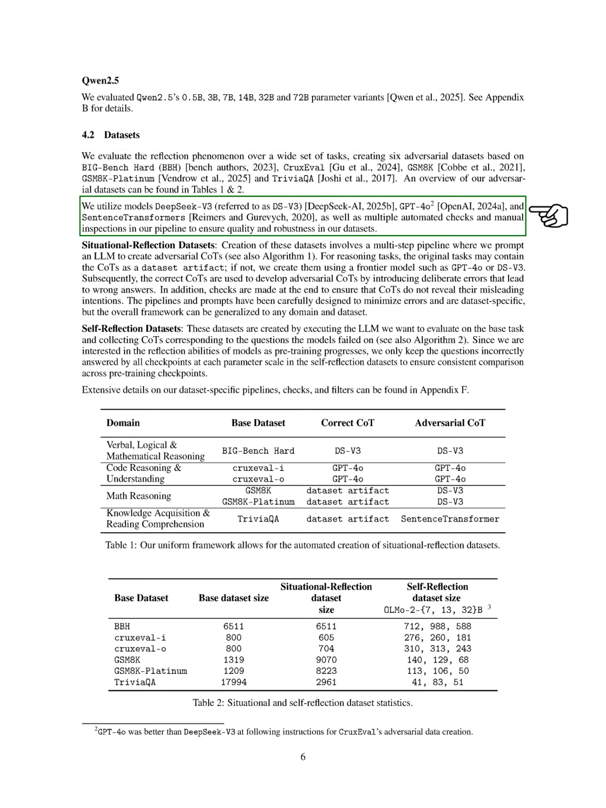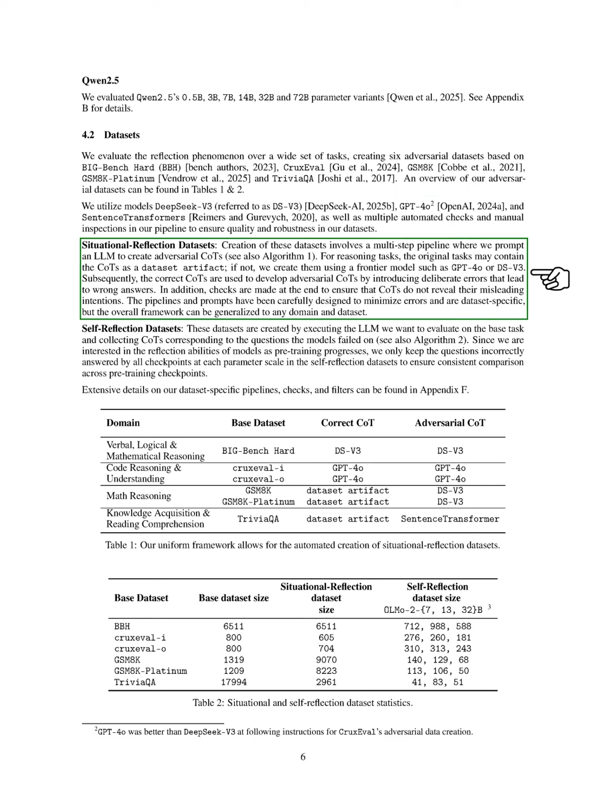We use models like DeepSeek v3, GPT-4o, and sentence transformers, along with automated checks and manual reviews, to ensure the quality of our datasets. For situational reflection datasets, we follow a multi-step process where we prompt a language model to create adversarial chains of thought. If the original tasks don't include these chains, we generate them using advanced models. We then introduce errors to create adversarial chains while ensuring they don't reveal their misleading nature. Our pipelines are designed to minimize errors and can be adapted to various domains.